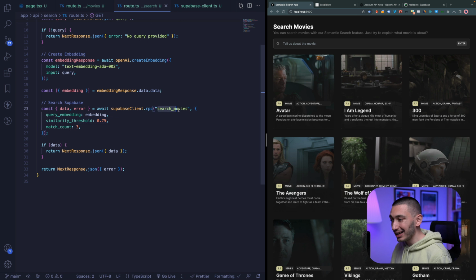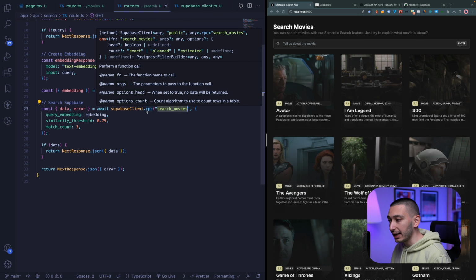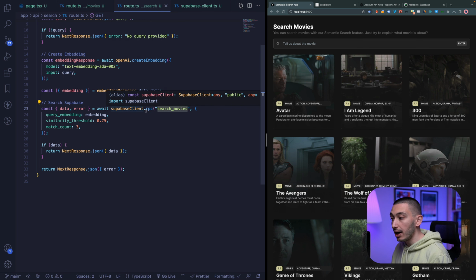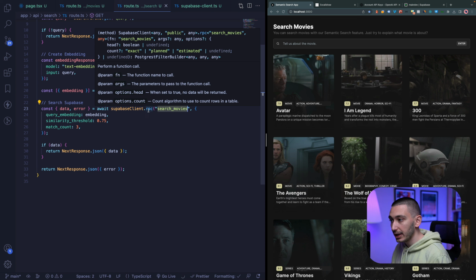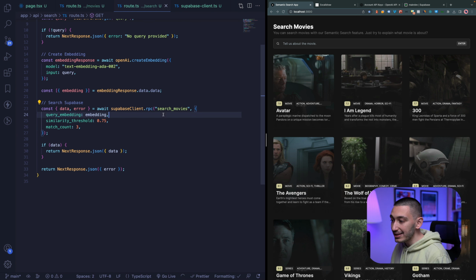This is a custom function that we have created with Supabase, and we can call this function with the Supabase client like this, supabase client dot RPC, and we need to pass the function name and the arguments, and it will bring the results, and we can return these results as our response.